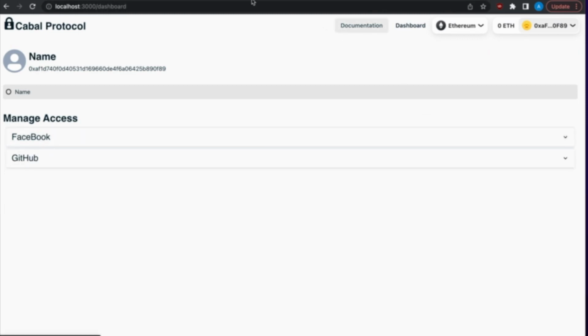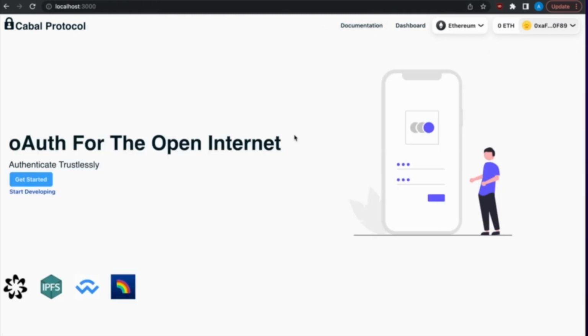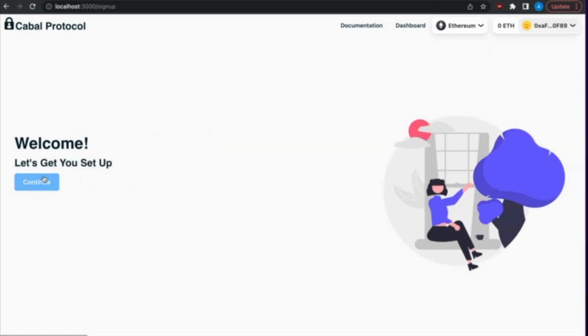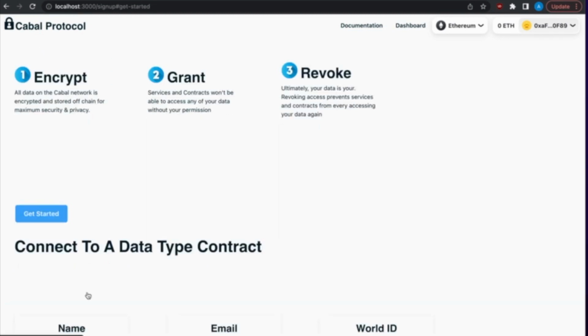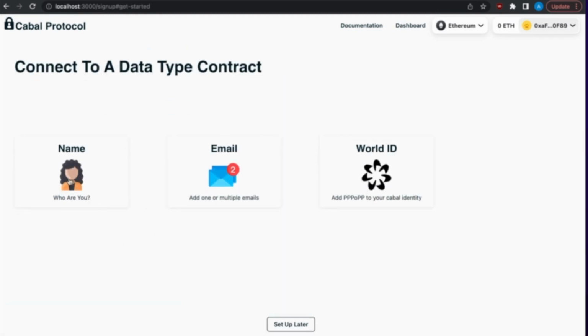We wanted to not only focus mainly on the back end, but provide a good user experience for the user. So a user can get started and essentially set up their account straight from the login page. And they can connect to a data type contract, enter in the certain fields that they want to do. But for now, we can set this up later.